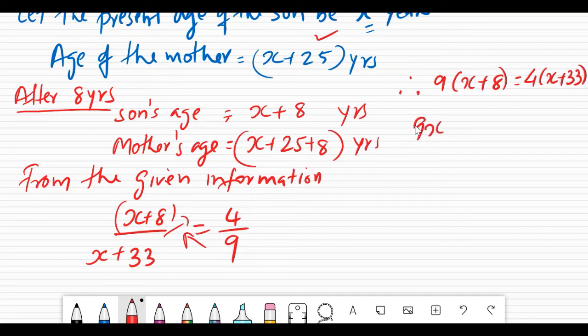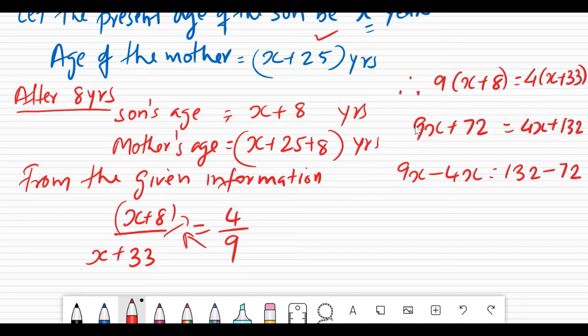9 into x, 9x, 9 8s are 72, equal to 4x and 4 into 33 is 132. Now we can write that 9x minus 4x is equal to 132 minus 72. I told you that I will not solve the sum, but it is almost getting solved. 5x is equal to 132 minus 72, which is 60. So x is equal to 12.